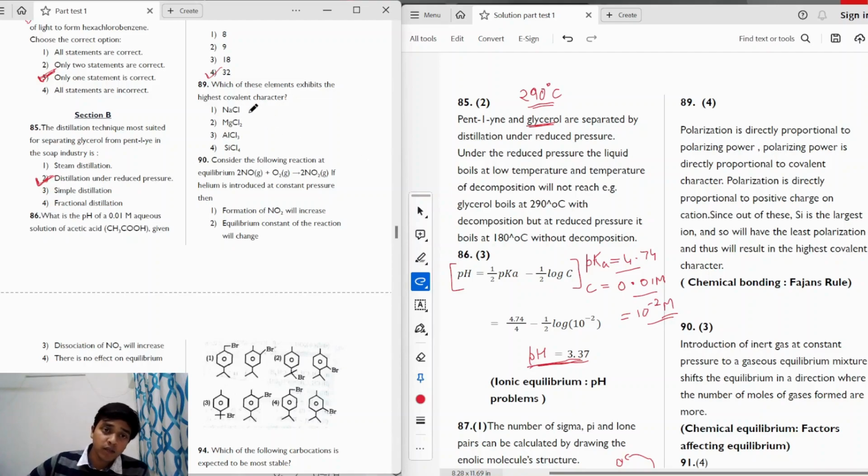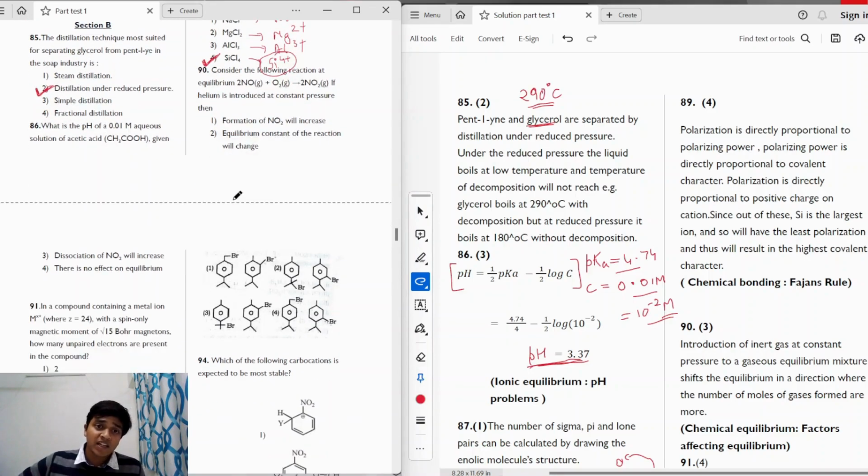If we take a look here, in NaCl we have Na plus, in MgCl2 we have Mg2 plus, in AlCl3 we have Al3 plus, and in SiCl4 we have Si4 plus. So Si4 plus will be the largest cation of all. So it will have the least polarization, and that is why the highest covalent character will be in SiCl4. So SiCl4 is the molecule with the highest covalent character. So the correct answer will be option 4. Moving on to the next question.